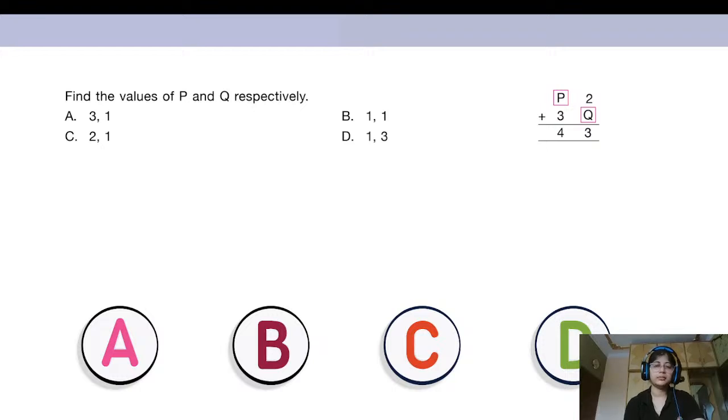Come on, Arya. You need to answer quickly. What are the values of P and Q? Is it 3, 1? Is it 1, 1? Is it 2, 1? Or is it 1, 3?